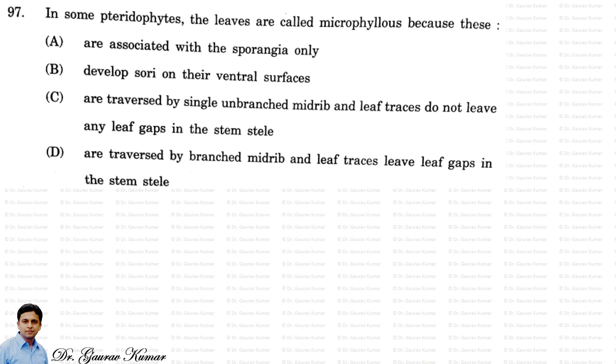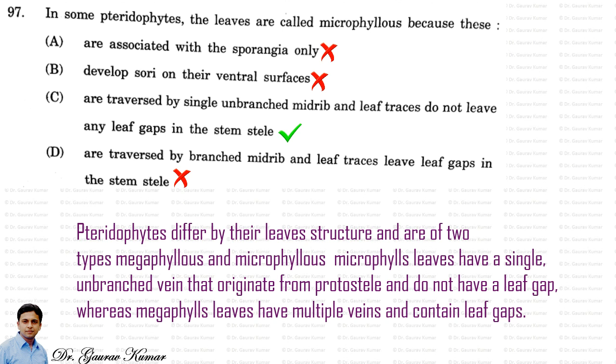Next question, in some pteridophytes, the leaves are called microphyllous because. So they are asking about microphyllous and macrophyllous leaves. Let's read a little bit about them, although the answer is C. The pteridophytes differ by their leaf structure and are of two types, megaphyllous and microphyllous. Microphyllous leaves have a single unbranched vein that originates from protostele and do not have a leaf gap, whereas megaphyllous leaves have multiple veins and contain leaf gaps. So the answer C says that microphyllous leaves are traversed by a single unbranched midrib and leaf traces and do not leave any leaf gaps in the stem stele. Hence the option C is correct.